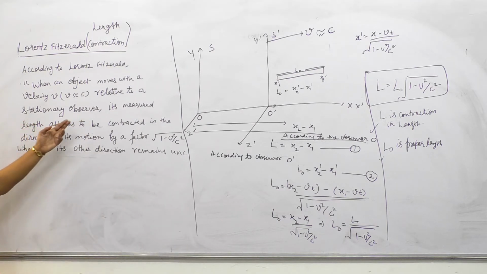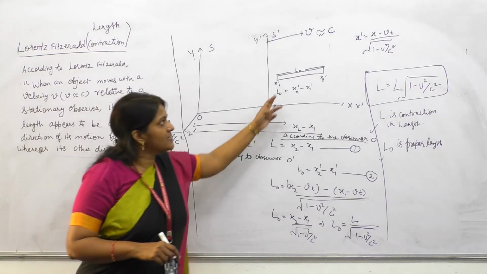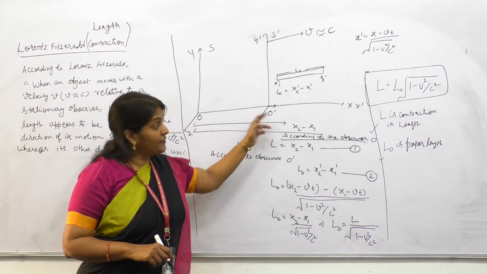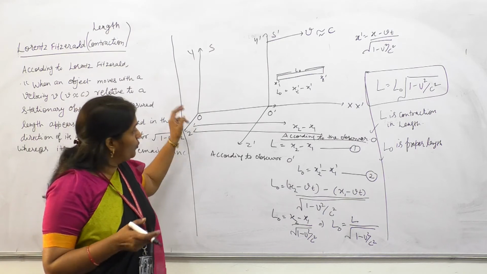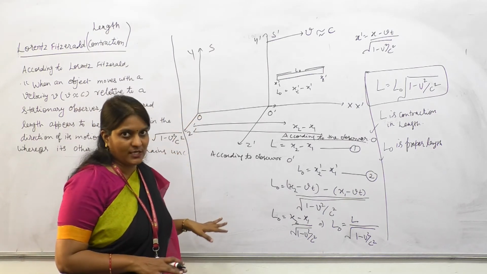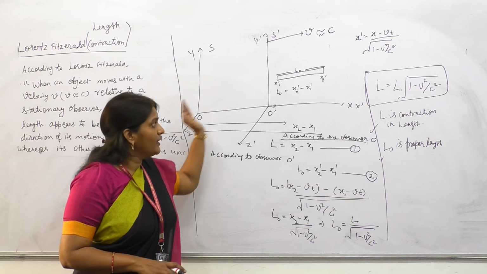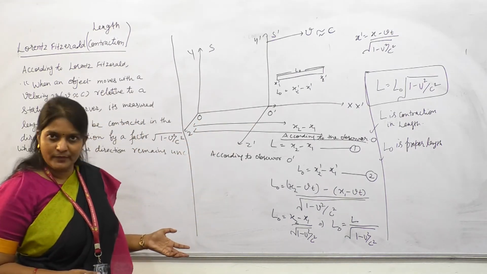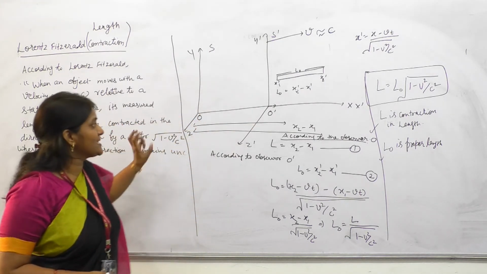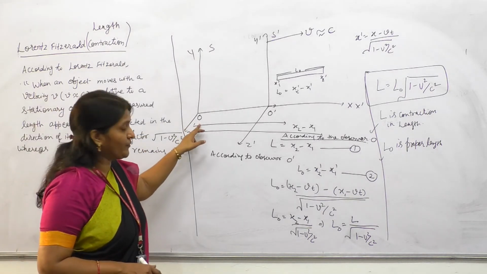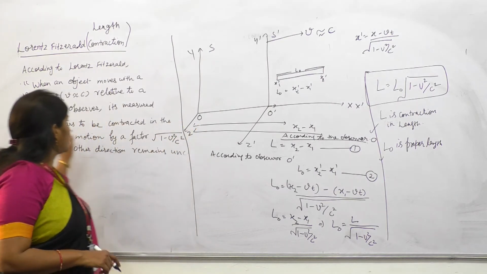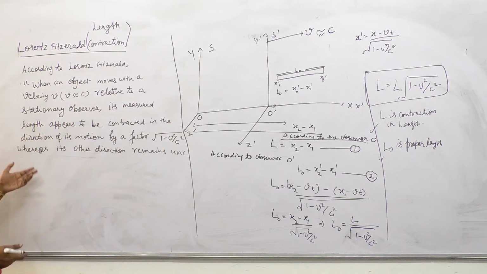Then relative to a stationary observer: O dash is the stationary observer with respect to the rod, and O is the moving observer with respect to the rod. Okay? So according to the stationary observer, we have only written stationary observer, not with respect to the rod. So who is the stationary observer? O. According to the stationary observer, it's measured.